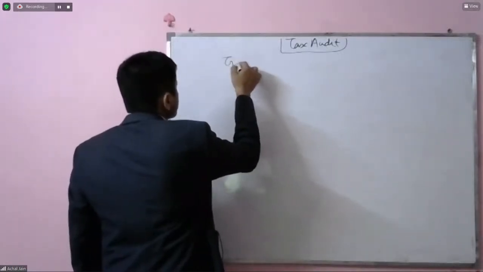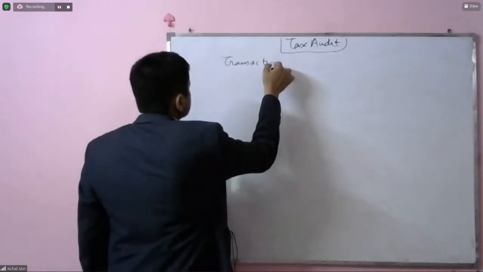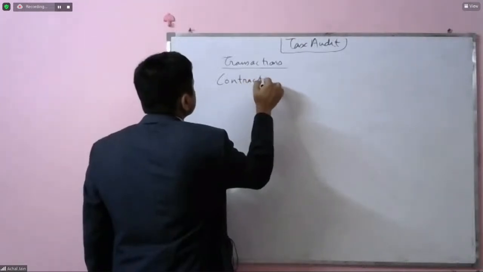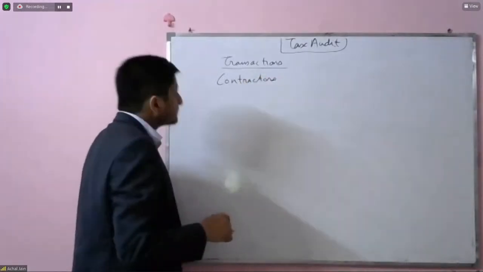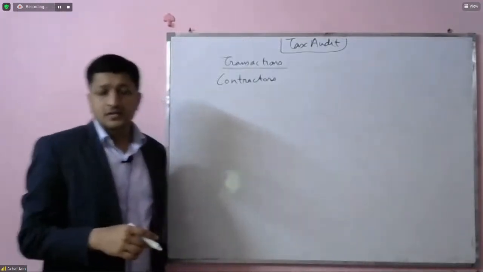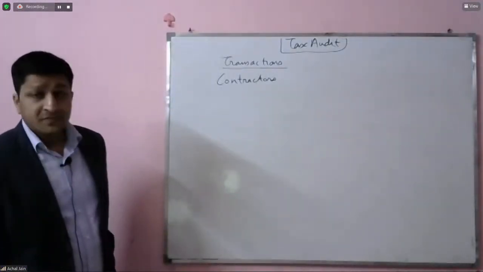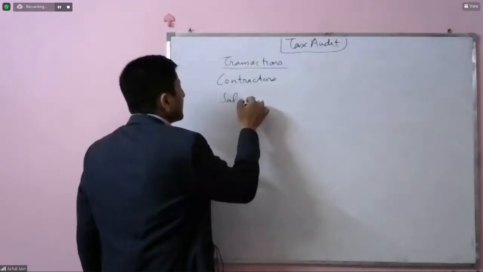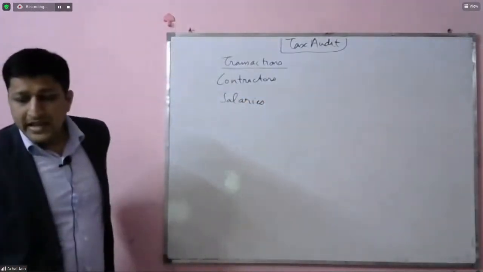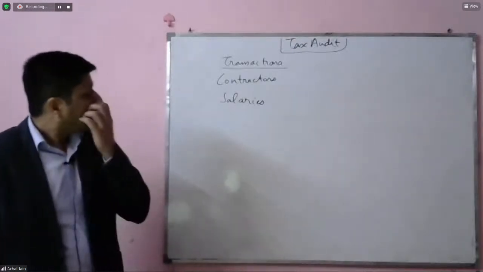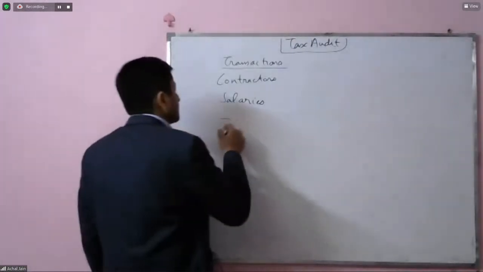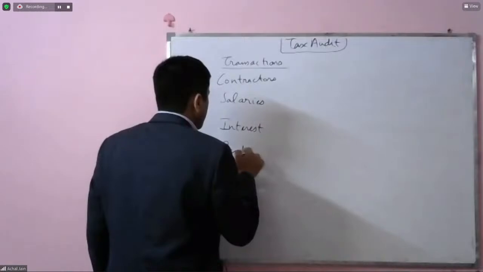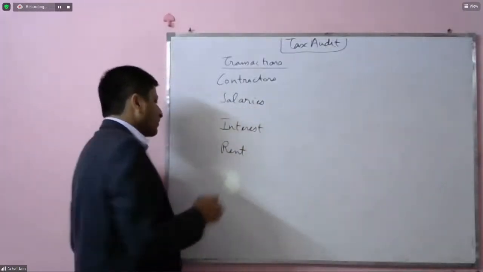Say transactions with contractors. One is transactions with contractors. Second is salaries which are paid. Third, we can say interest payments. Next, we can say rent, and so on.